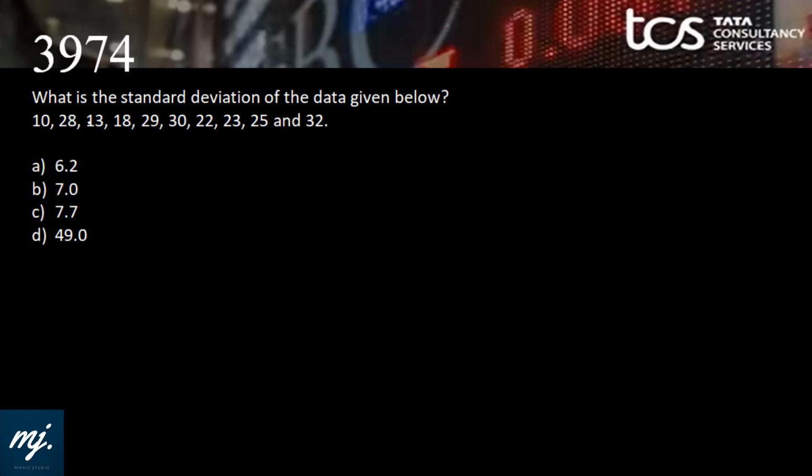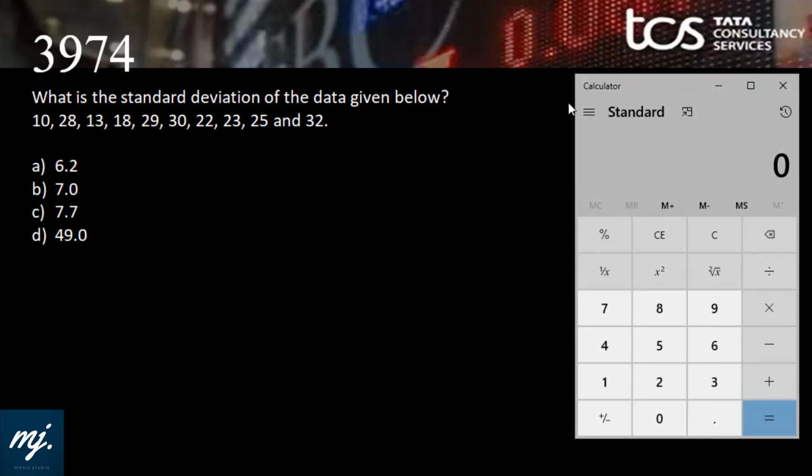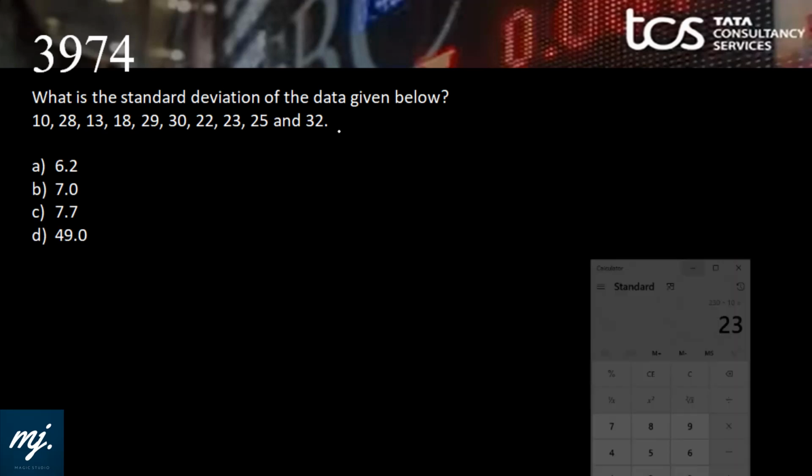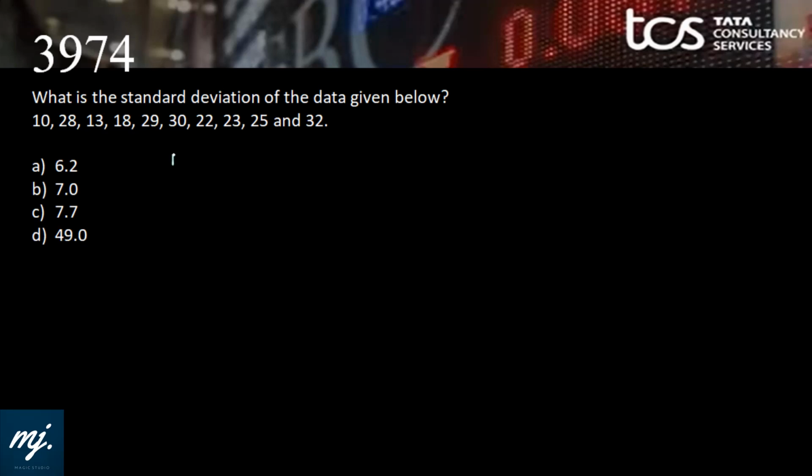What is the standard deviation of the data given? 10, 28, 13, 18, 29, 30, 22, 23, 25, 32. Simple values are given and we know the drill. Let's first find the mean. 10 plus 28 plus 13 plus 18 plus 29 plus 30 plus 22 plus 23 plus 25 plus 32 divided by 10 gives 23 as the mean. Yes, n is equal to 10 and mean is 23.